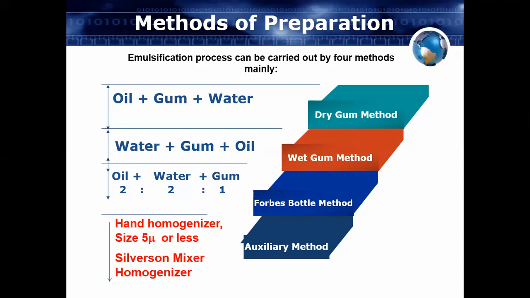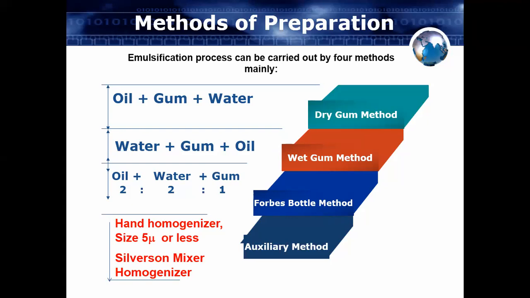Then another method is the auxiliary method. Auxiliary method means we are taking some kind of instrument for the preparation of the emulsion. There are so many instruments available nowadays for the preparation of emulsion. In the emulsion, simply we have to mix the oil, water and gum thoroughly. Suppose you have taken a hand homogenizer, there is a branded homogenizer available, the Silverson mixer, Silverson homogenizer.